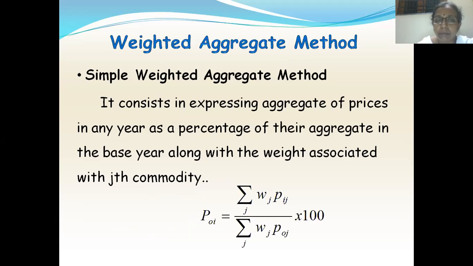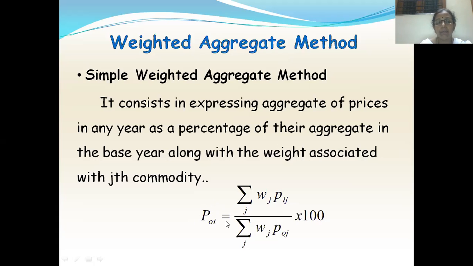Next we have weighted aggregate method. So this is simple weighted aggregate method. This also consists in expressing aggregate of prices in any year as a percentage of their aggregate in base year, but along with the weights associated with the jth commodity. If you don't have these weights, then this is nothing but unweighted aggregate method. Because here we have weights associated with the prices, this is called as weighted aggregate method. So it is defined as P0I is equals to summation over J Wj Pij by summation over J Wj P naught J into 100. See here one more thing.